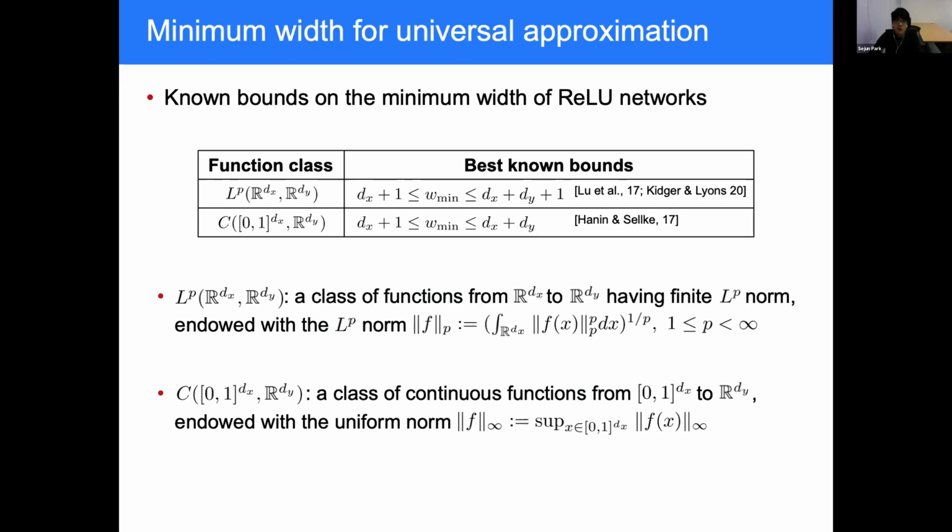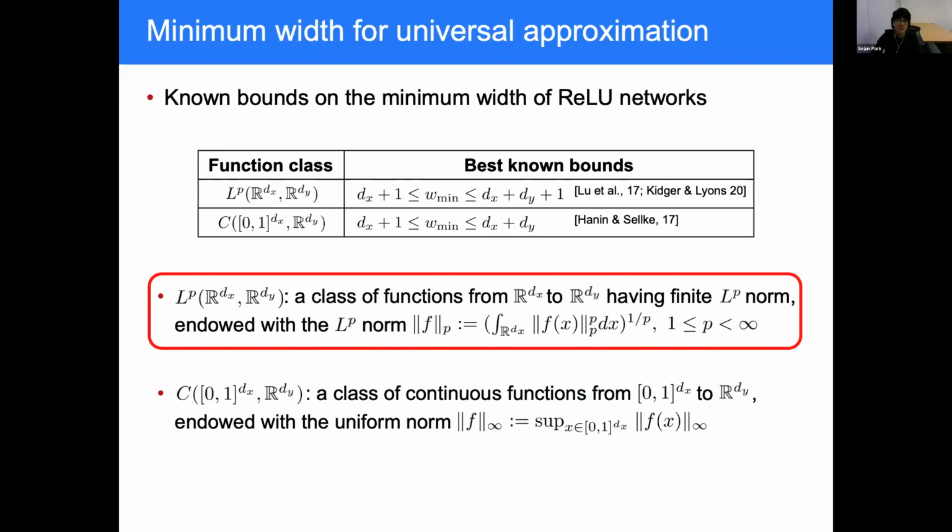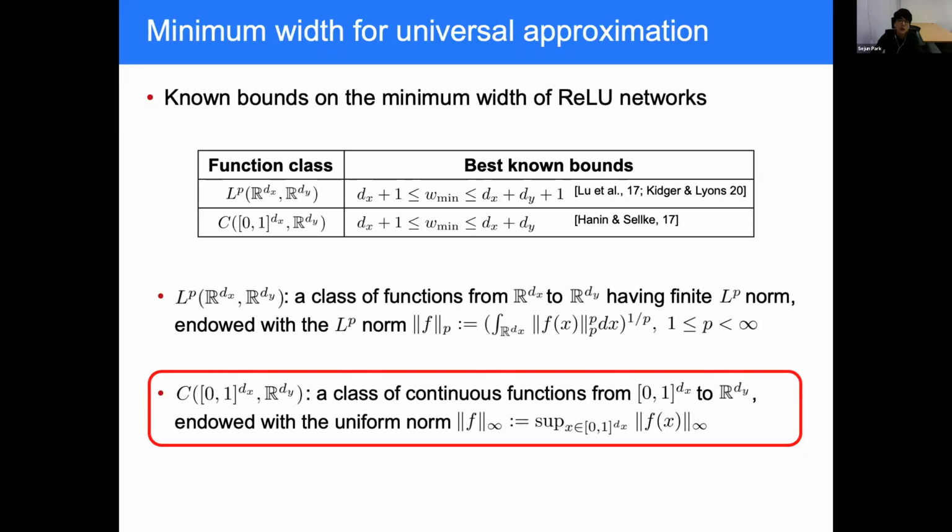And the minimum width required for the universal approximation has been mostly studied for two function classes. The first one is the L^p function class, consisting of functions from the d_x dimensional space to the d_y dimensional space, having finite L^p norms. And this class is endowed with the L^p norms, defined as the integrated value of a function. The second one is a class consisting of continuous functions from the d_x dimensional unit cube to the d_y dimensional space. And this class is endowed with the uniform norm defined as the supremum